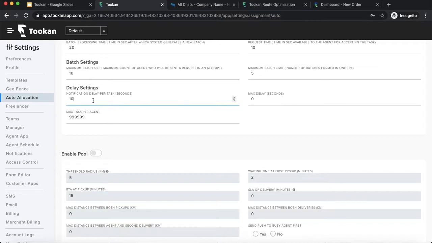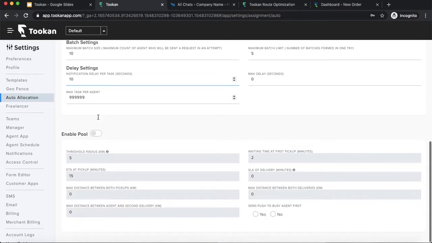The 10 seconds is multiplied with the number of tasks which I already have. So if I have one task, the delay will be 10 seconds. If I have two tasks, the delay will be 20 seconds. Depending on the number of tasks, the delay will be multiplied. So that is delay settings, which basically prioritize your free agents over the busy agents, because obviously if the agent is free, he'll be able to deliver the task much earlier than the agent who already has a task. I can also define the maximum delay and the maximum number of tasks which an agent can have.